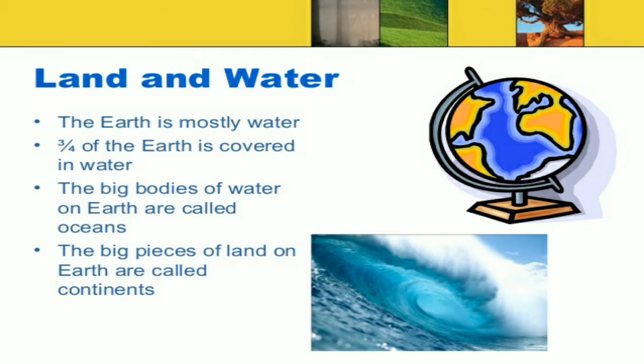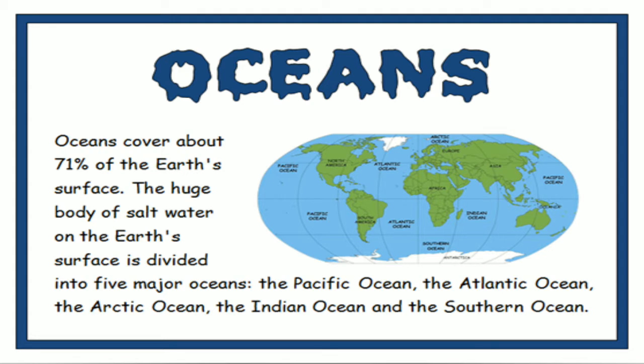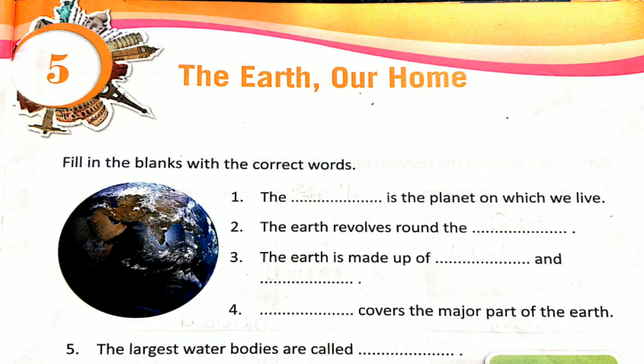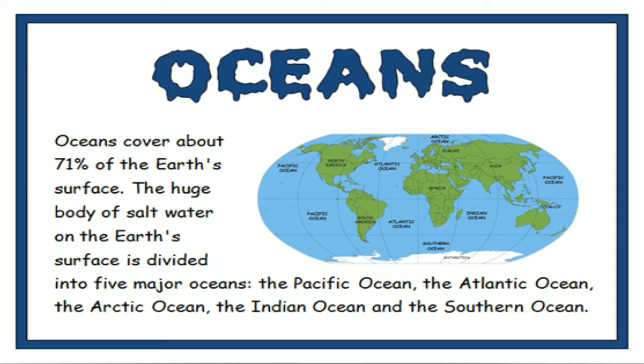Then we learn about land and water. Most of the Earth is covered with water, in bodies called oceans, and the oceans are divided into 5 major parts: the Atlantic Ocean, Pacific Ocean, Arctic Ocean, Indian Ocean, and the Southern Ocean. So, children, in today's lecture, we learned about the Earth, our home. Hope you all learned and enjoyed this lecture.